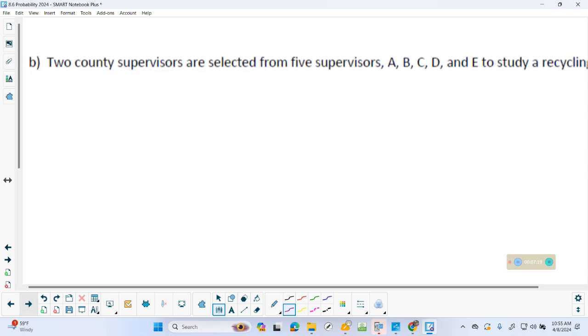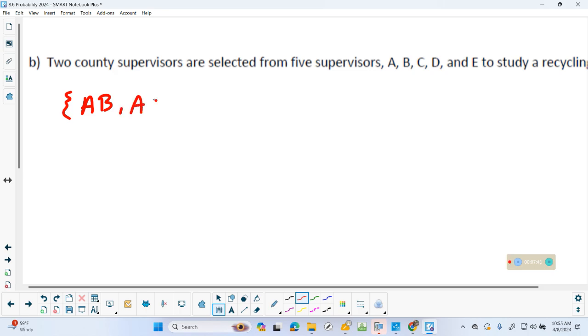All right, 2 county supervisors are chosen from those to study a recycling thing. Now, 2 of them. So I'm going to pair them up together, like I could have A and B. Now, here's a question for you. Do I need to put B and A? No, aren't they the same 2 supervisors? Yeah, so we're just looking at how we can order these or put these together.